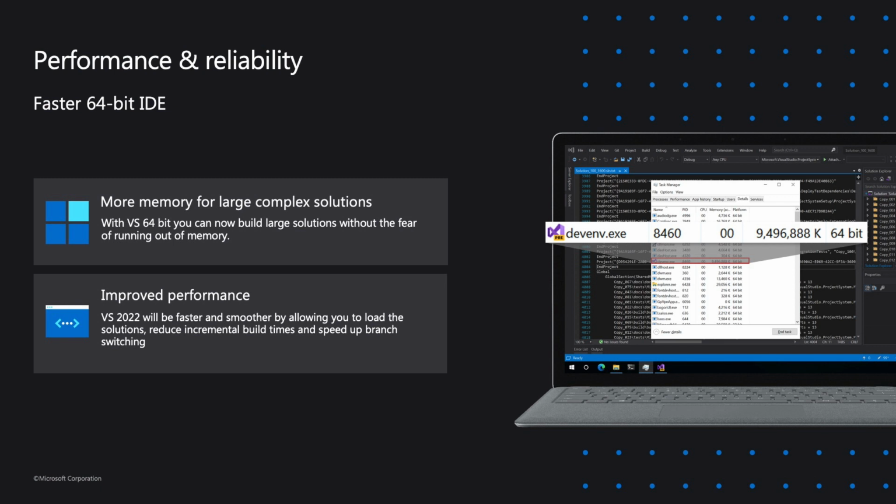Applications, the number of projects, the amount of code was growing far quicker than we could optimize the 32-bit version of Visual Studio. So with Visual Studio 2022, we now have a 64-bit version, which essentially means that Visual Studio can now take full advantage of all available system resources rather than being constrained by that 32-bit ecosystem.